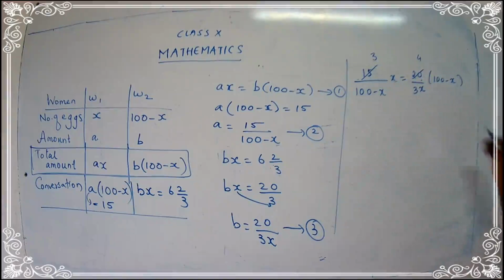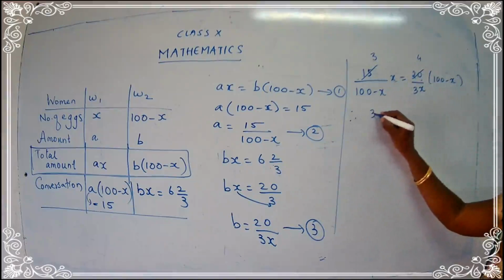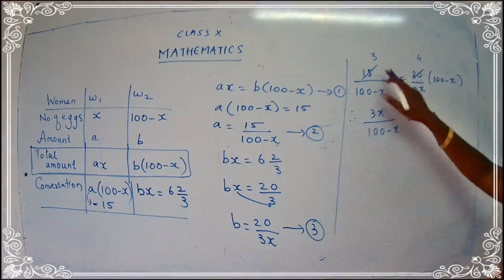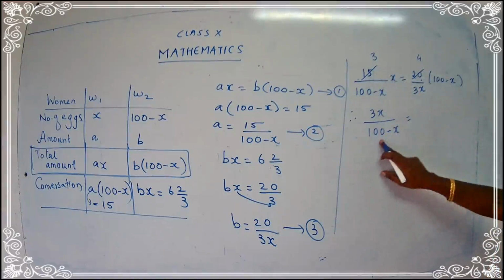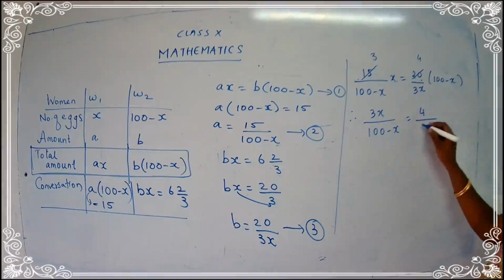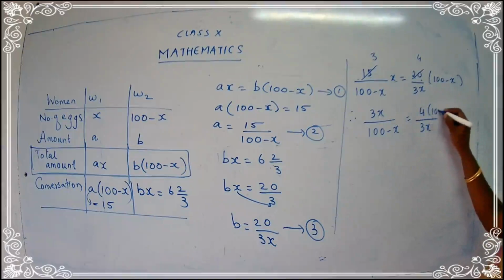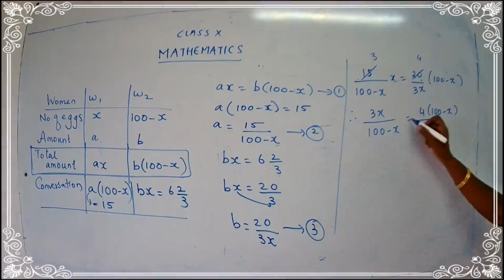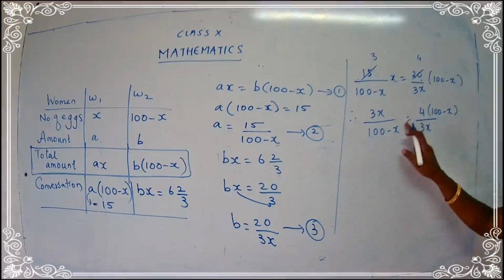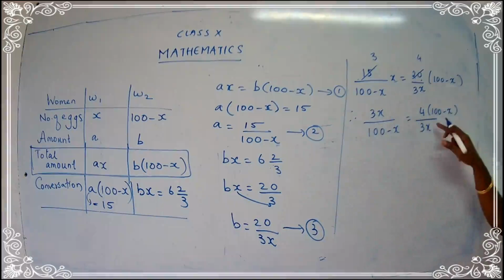So let's write the simplified part here. 3x upon 100 minus x is equal to 4 upon 3x, 100 minus x. Please do not cancel this 3x and 3x. We have an equal to sign here. If you have a multiplication sign, then only we can cancel. Now we cannot do anything, okay? So when you have an equal sign, you can cancel the numerator and also the denominator. Okay, done. So we have come to this step.